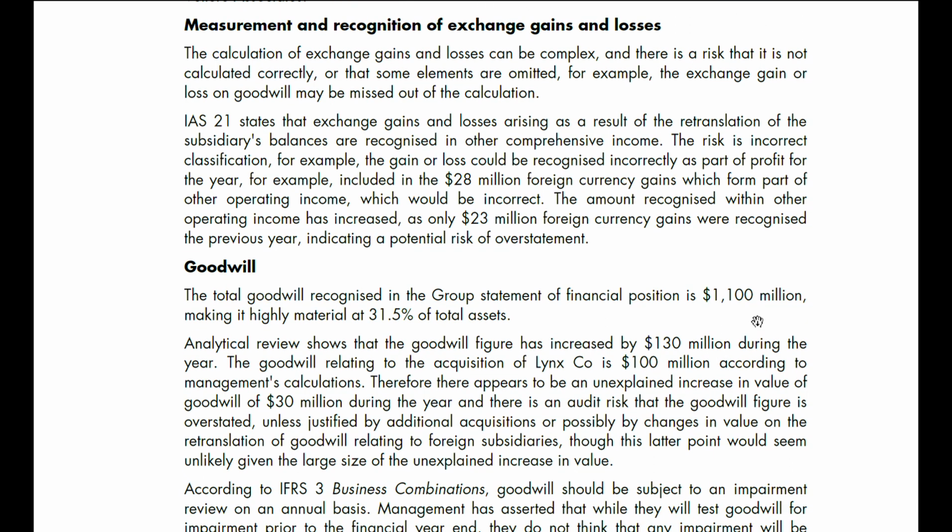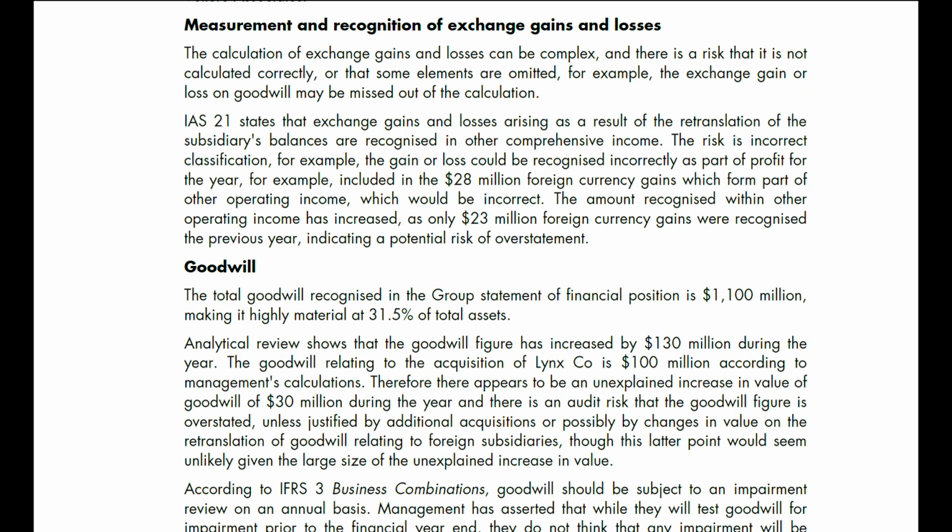IAS 21 states that exchange gains and losses arising as a result of retranslation of subsidiaries' balance sheets are recognized in other comprehensive income. The risk is incorrect classification. For example, the gain or loss could be recognized incorrectly as part of profit for the year, for example, included in the $28 million foreign currency gains, which form part of other operating income, which would be incorrect.